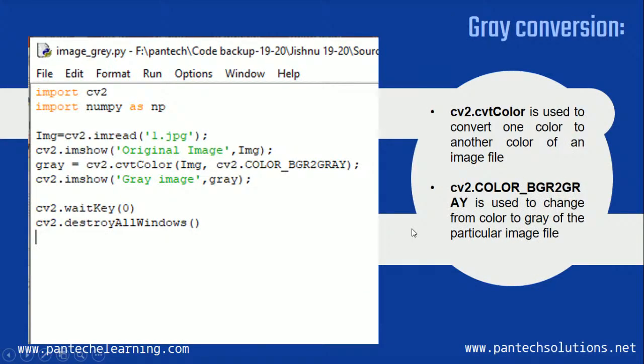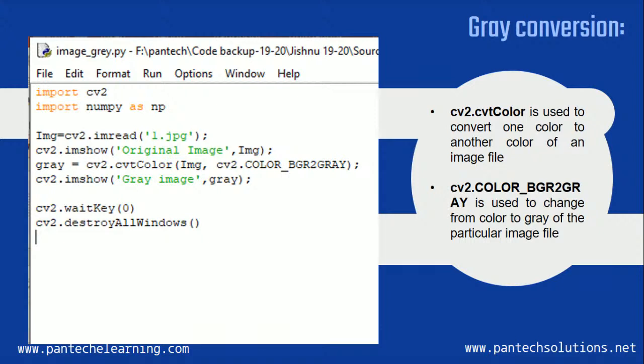So next is converting from one form of color to another color. Here we are completely converting this image into a grayscale.